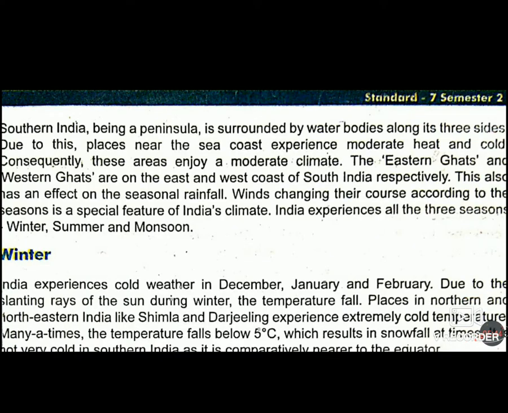Southern India is surrounded by water bodies on all its three sides. Due to this, places near the sea coast experience moderate heat and cold. These areas enjoy moderate climate. That means no high winter and no high summer. The Eastern Ghats and Western Ghats are on the east and west coast of South India respectively. Therefore, there is seasonal rainfall on both of the sides. Winds change their courses according to the seasons.